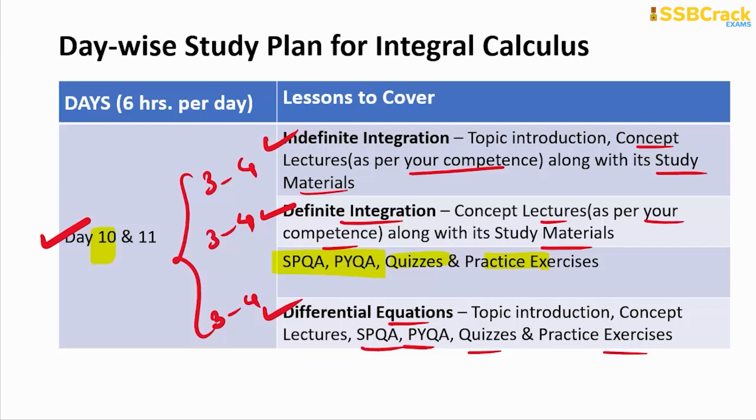Alright, so by this day 11, yeah, you are done with the integral calculus preparation, right? The most important part, the revision part that is required in the last 30 days of preparation. Am I clear to you?